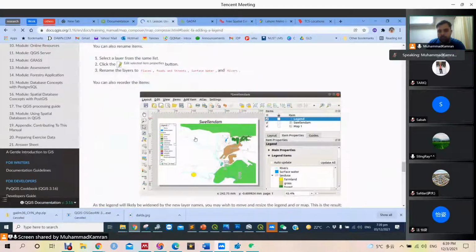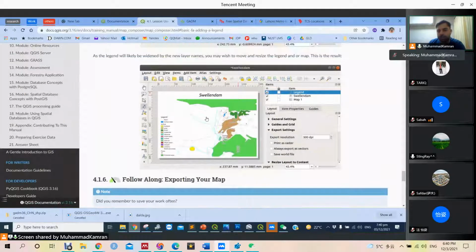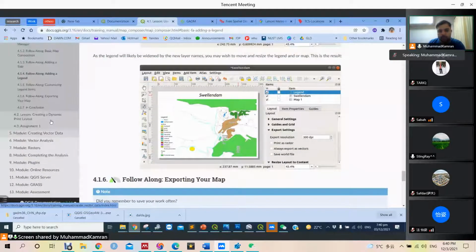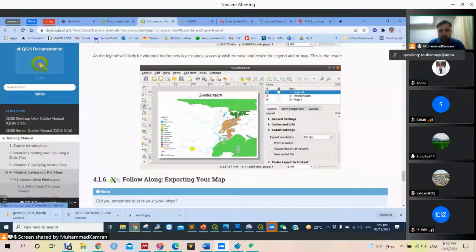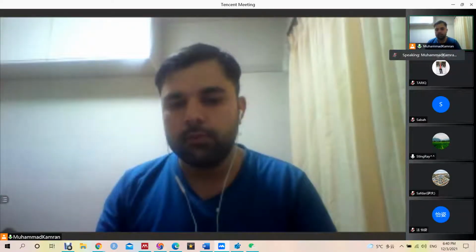So we have screenshots, and they guide us step by step to make a map like this and even better. They share data. They have a place to download the data. I will share the link of this documentation with everyone right now because it is the most comprehensive resource for anyone to start, with screenshots and with every detail.